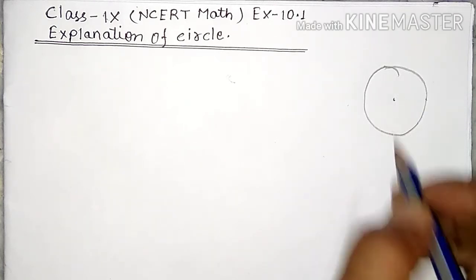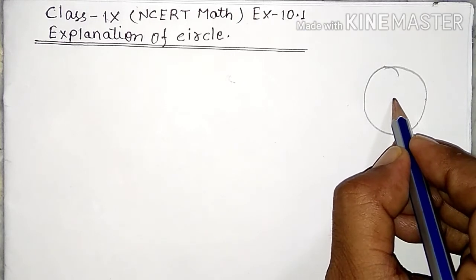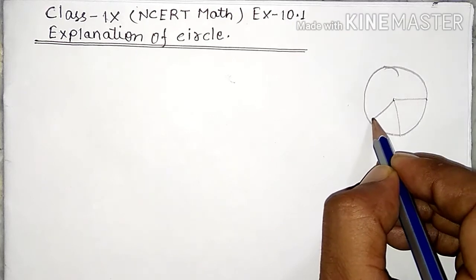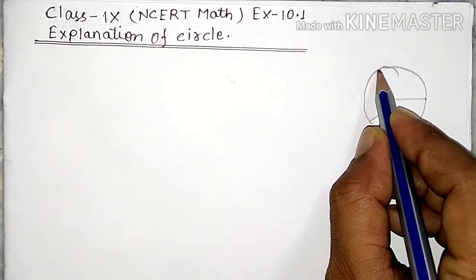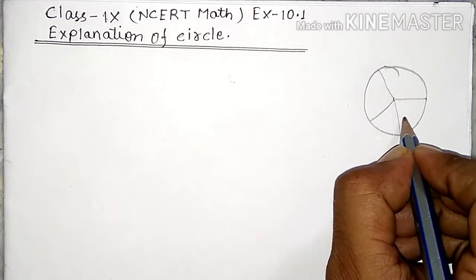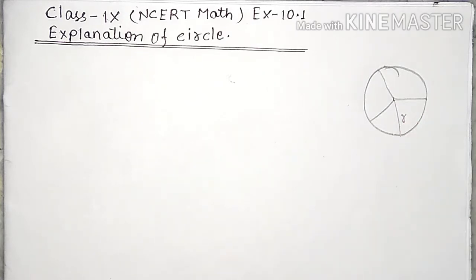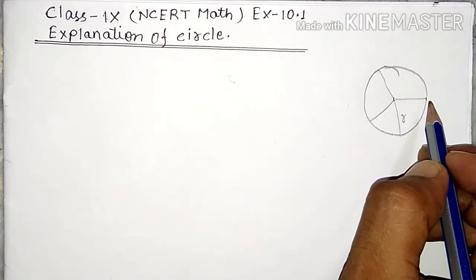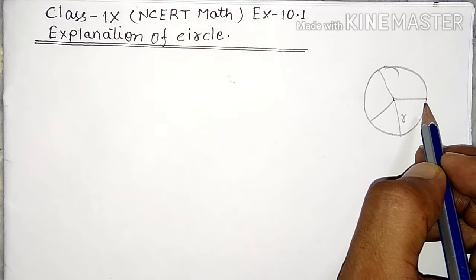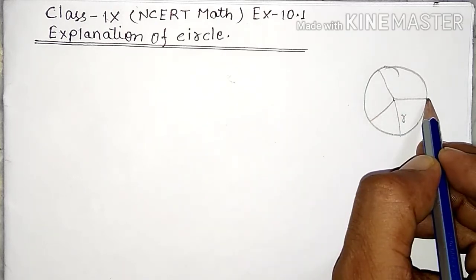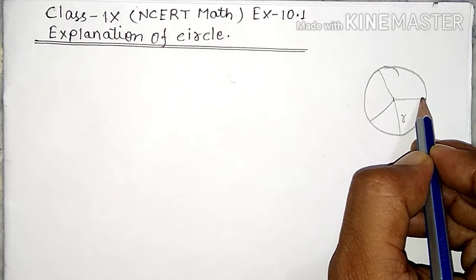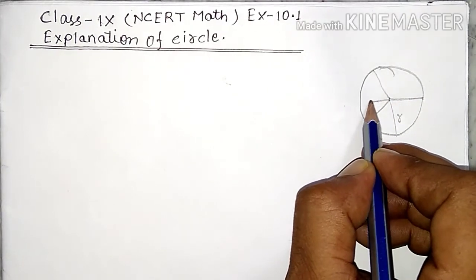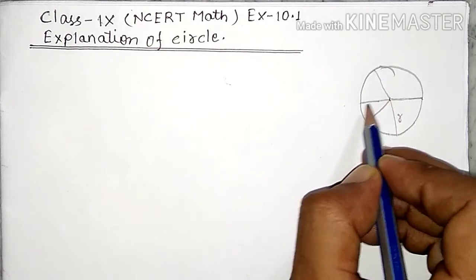So we can say this is the fixed distance, this is also the fixed distance, and this fixed distance is called the radius of the circle and it is indicated as r. And the distance between the 2 points on a circle which passes through the center is called the diameter.